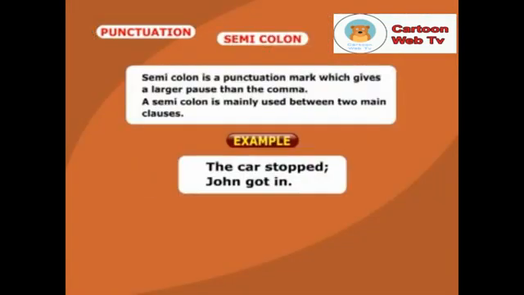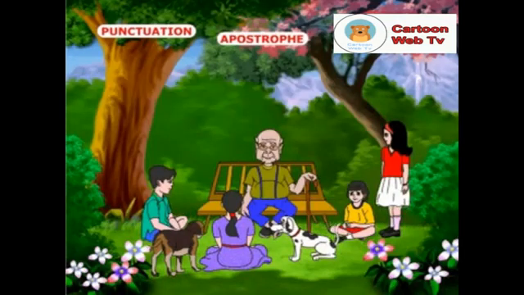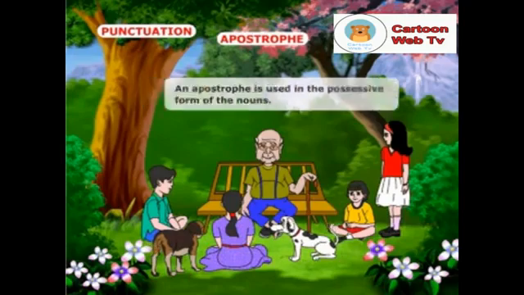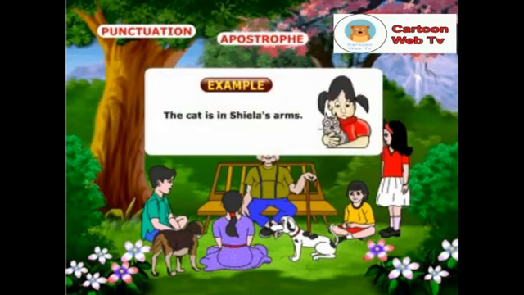Semicolon is a punctuation mark which gives a larger pause than the comma. A semicolon is mainly used between two main clauses. Example: The car stopped; John got in. An apostrophe is used in the possessive form of the nouns. Example: The cat is in Sheila's arms.